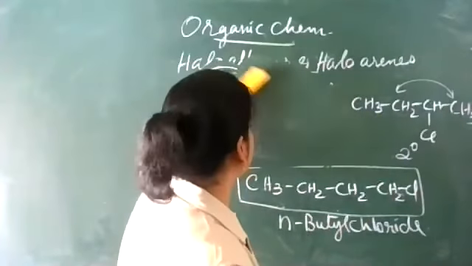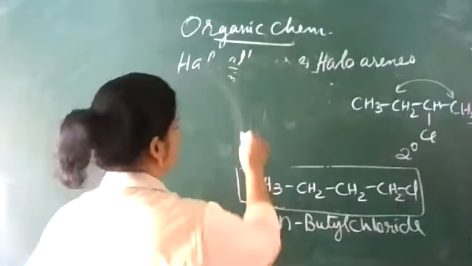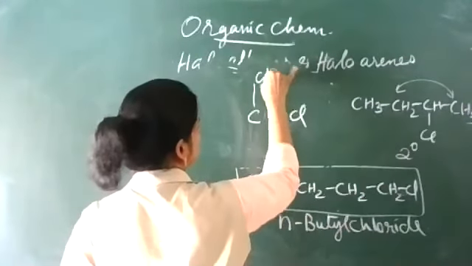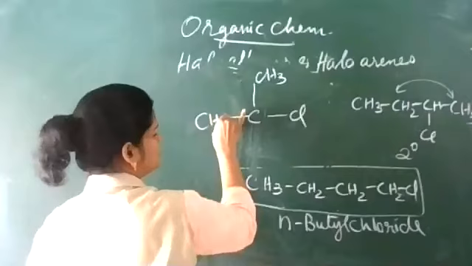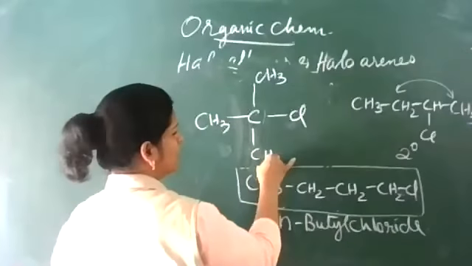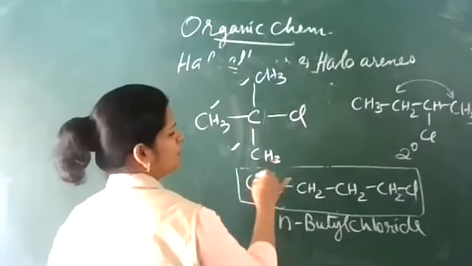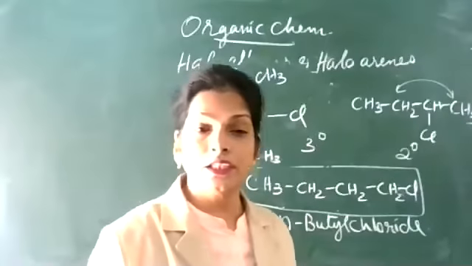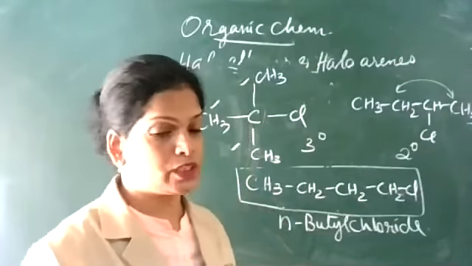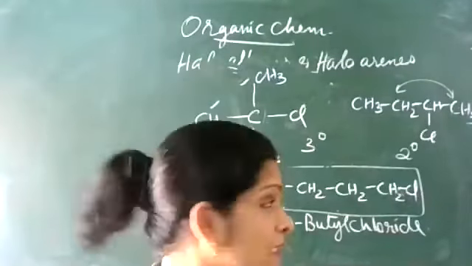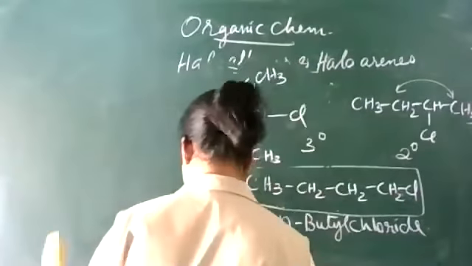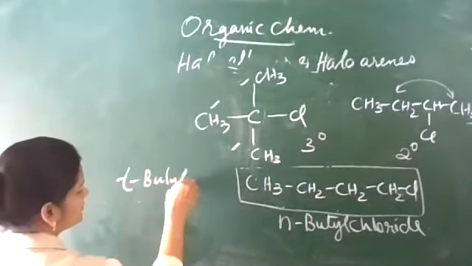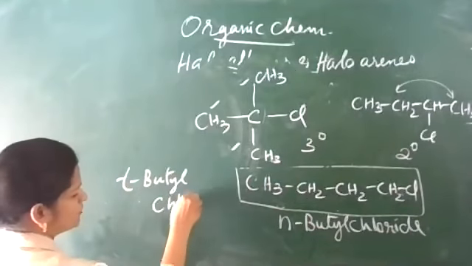And one more is there, that is tertiary carbon attached to the chlorine. Now this is 1, 2, 3. Tertiary butyl chloride or tert-butyl chloride. Tertiary butyl chloride. We write it like this: tert-butyl chloride.